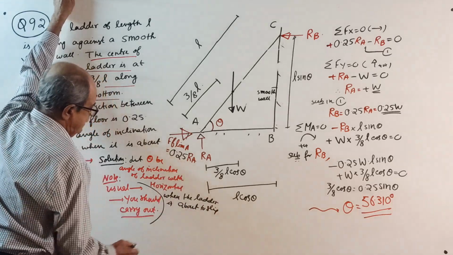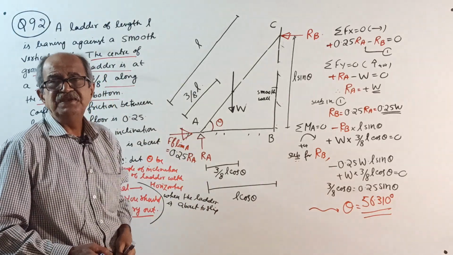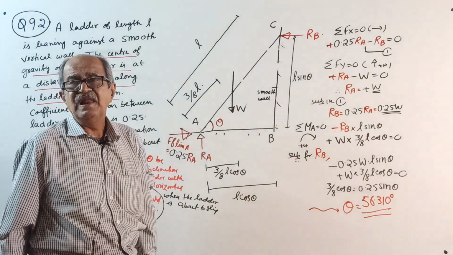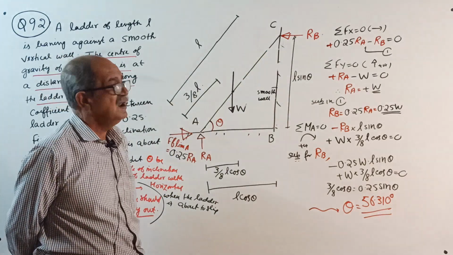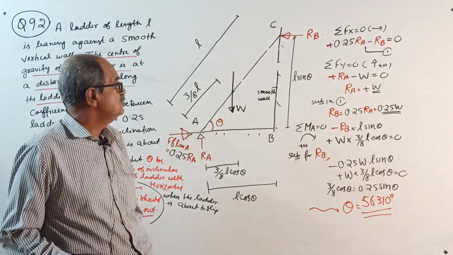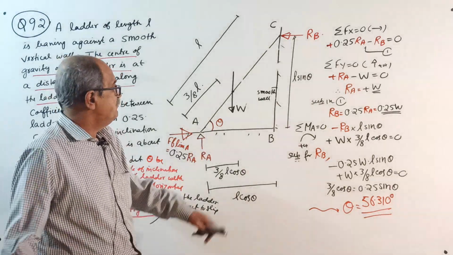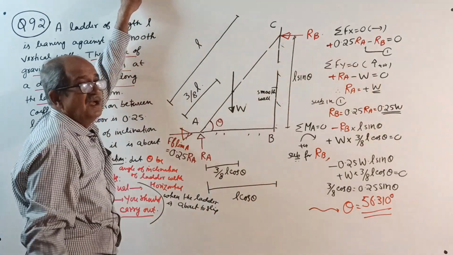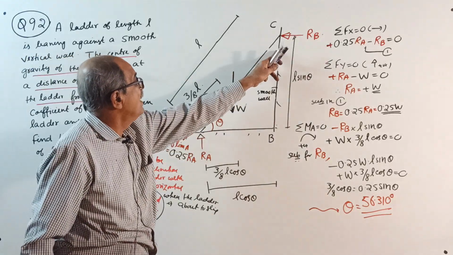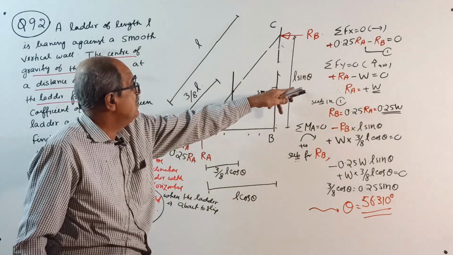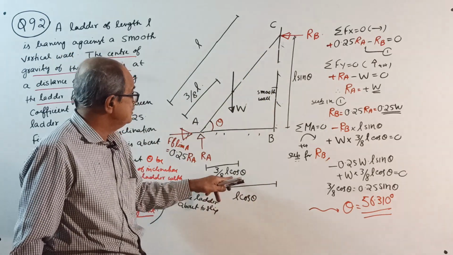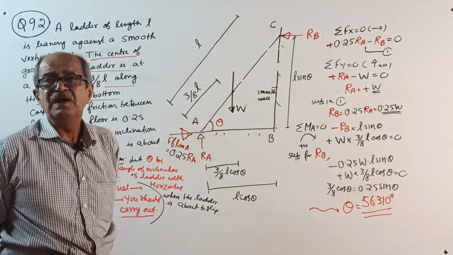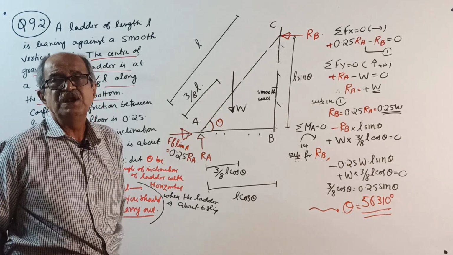By chance, in the question paper, if they mention to find the angle with vertical, you write: let theta be the angle of inclination of the ladder with vertical. But usually we want horizontal. If you take it with horizontal, I told you this is cos, this is sine, you know it. But in case you take this theta, this will become sine, that will become cos. This cos will change over to sine. Nothing to worry, you can solve. Or some people may say, no sir, we get confusion, no problem.